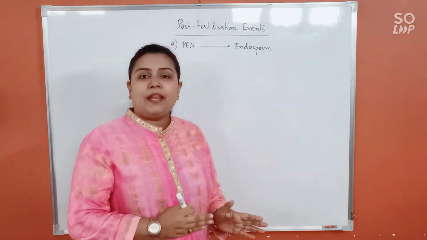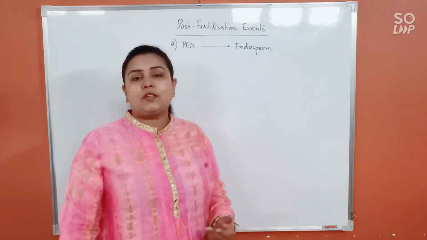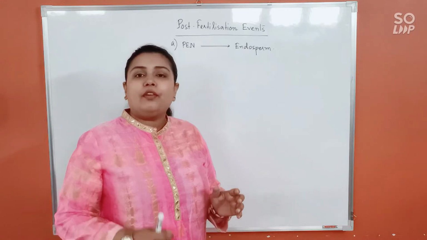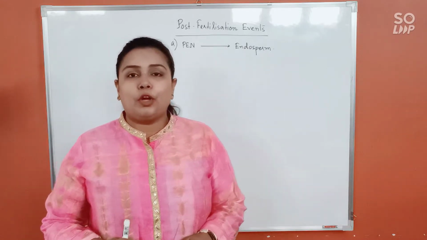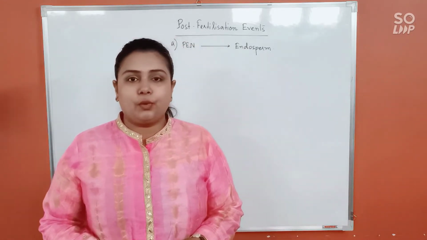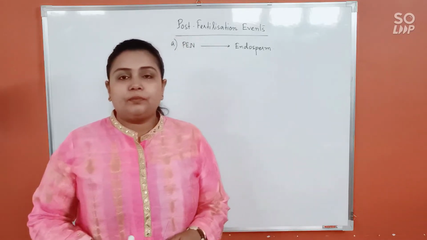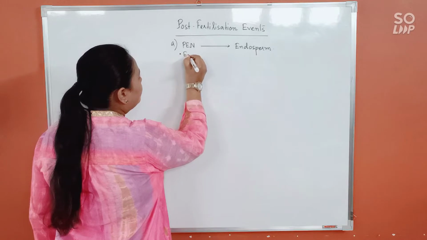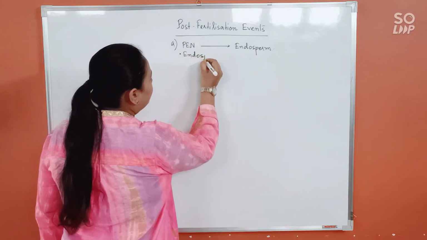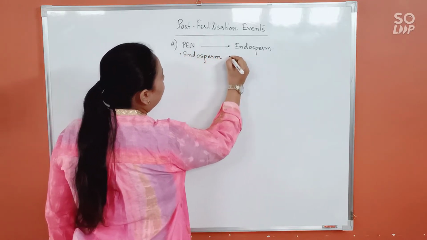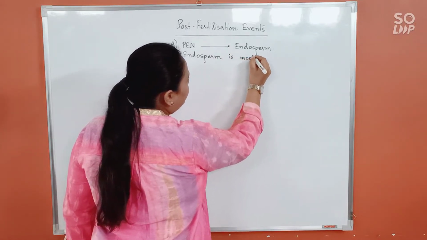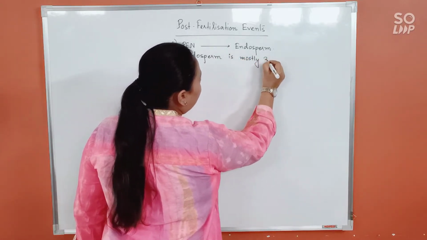Now regarding PEN into endosperm, before we discuss how the PEN would develop into endosperm, there are a few important points you must remember about the endosperm. First of all, endosperm is mostly triploid.